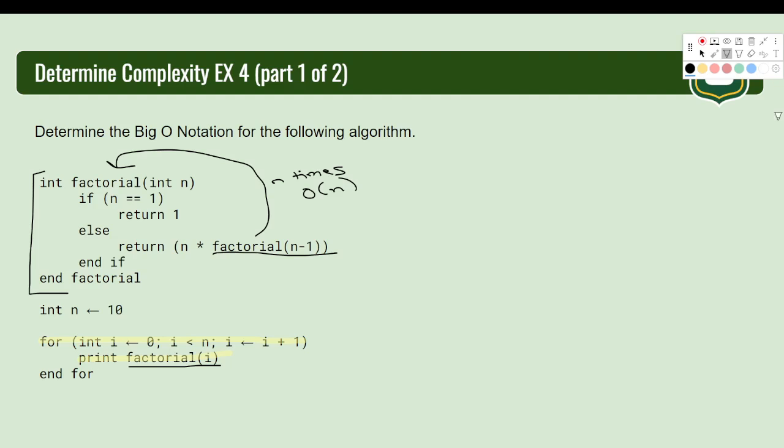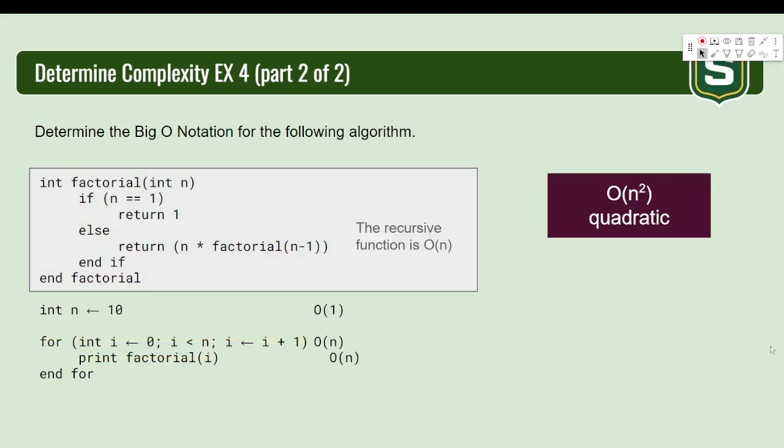So we have to be very careful of that, because we have a big O of n for loop, and then nested inside of it, we have a factorial function that is big O of n. Again, loops and recursion, you've got to be on the lookout for those. So this is actually nested. It's a big O of n with a nested big O of n. This is also going to be a quadratic algorithm. It's not as clear or as obvious as the other one was, but it is still quadratic. We have a big O of n nested inside of a big O of n.